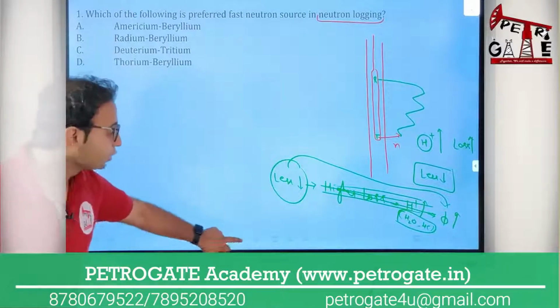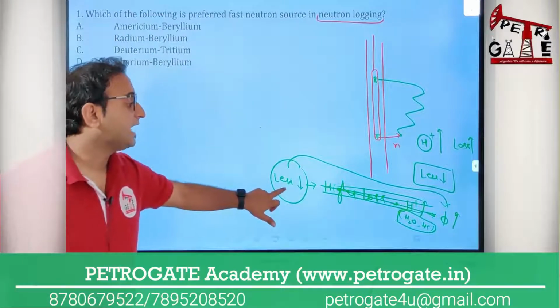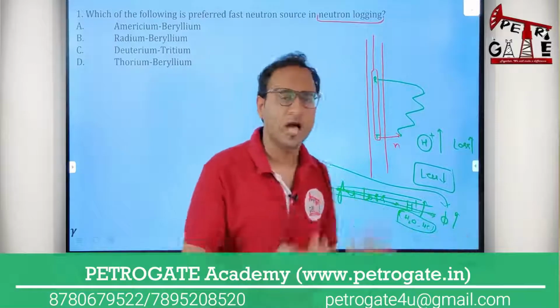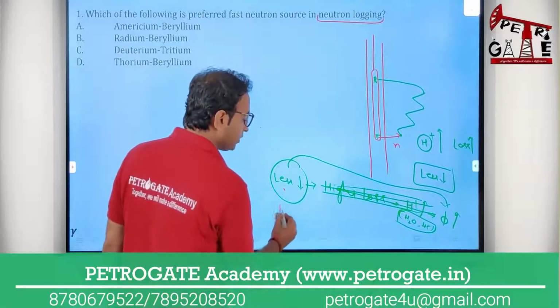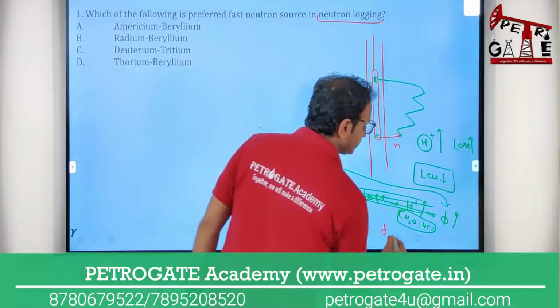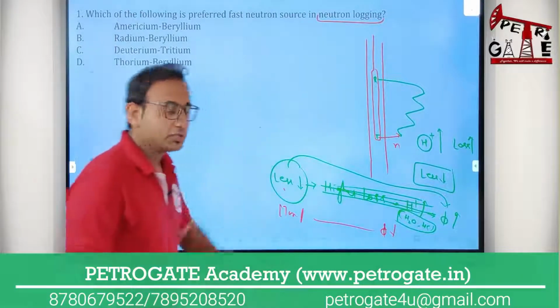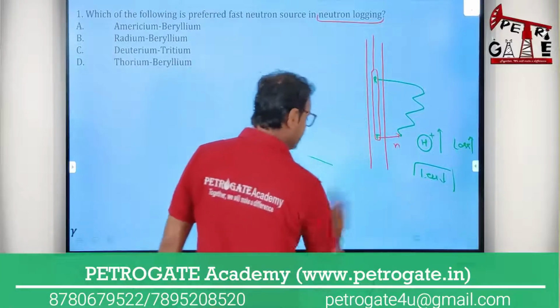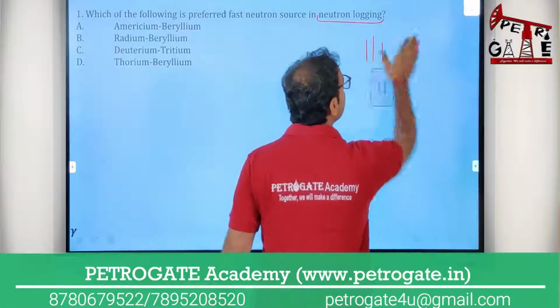So we can conclude that if I am getting fewer neutrons at the receiver, it means the porosity is higher, and if you are getting more neutrons at the receiver, it means your porosity is very, very low. So you get this conclusion, and according to this conclusion you will reach the porosity value with the help of neutrons.